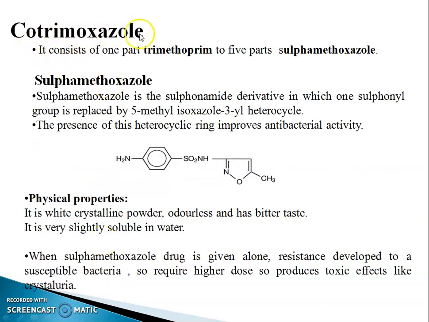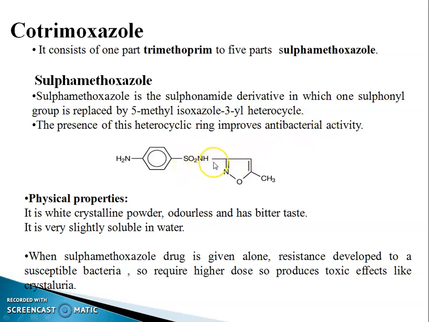Next is cotrimoxazole. It consists of 1 part of trimethoprim and 5 parts of sulfamethoxazole. Sulfamethoxazole is a sulfonamide derivative in which the sulfonamide group is substituted with a 5-methylisoxazol-3-yl heterocycle. The presence of this heterocyclic ring improves antibacterial activity.